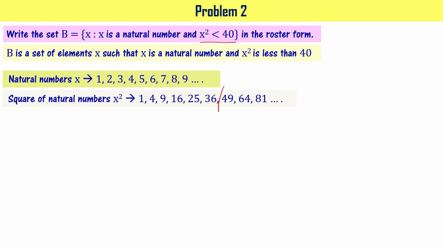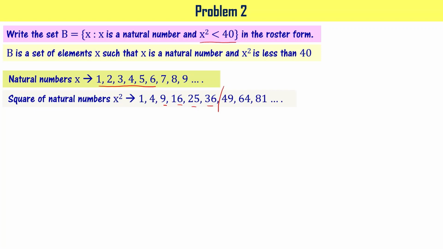When you count these numbers 1, 2, 3, 4, 5, 6, right? So it means here you have to consider first 6, right? 1 square is 1, 2 square is 4, 3 square is 9, 4 square is 16, 5 square is 25, and 6 square is 36.